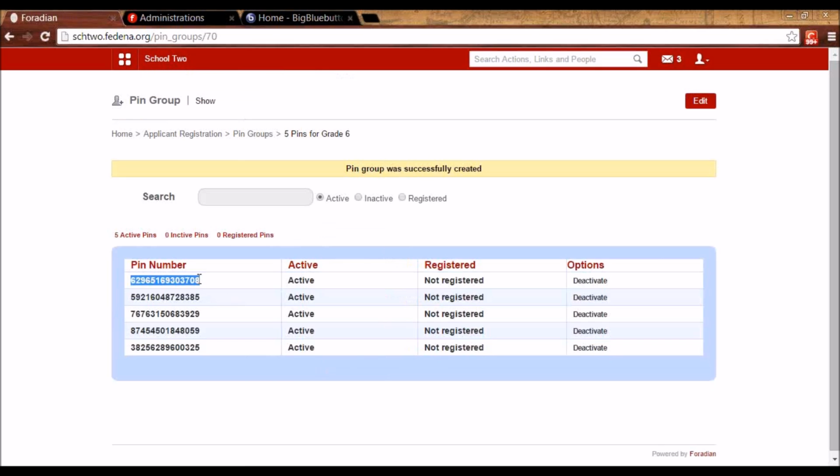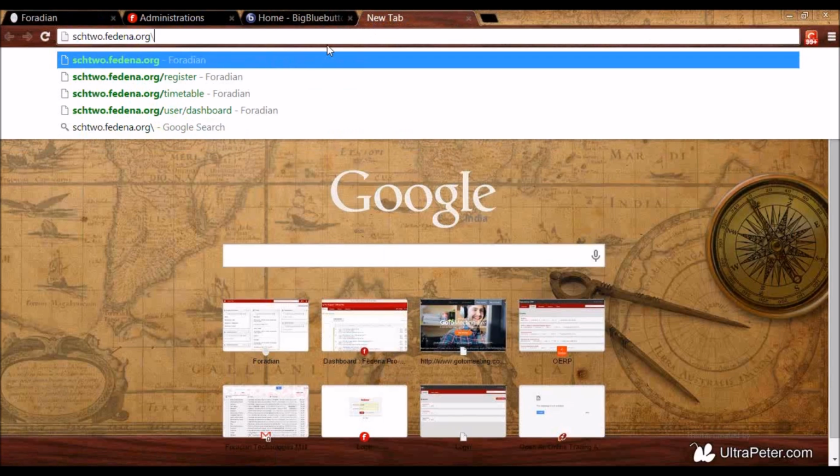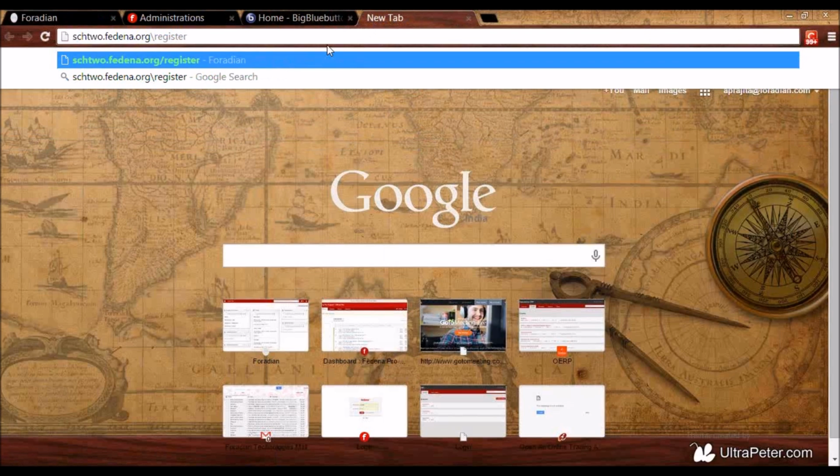So let's say I'm one of the students, I'm given this pin number, and the second important thing that they should be given is the URL of the Fedena school /register, which is automatically enabled.